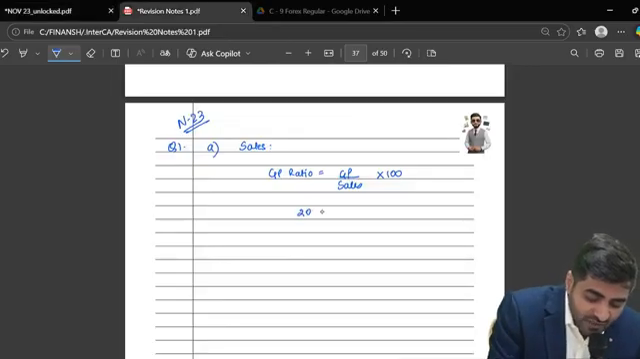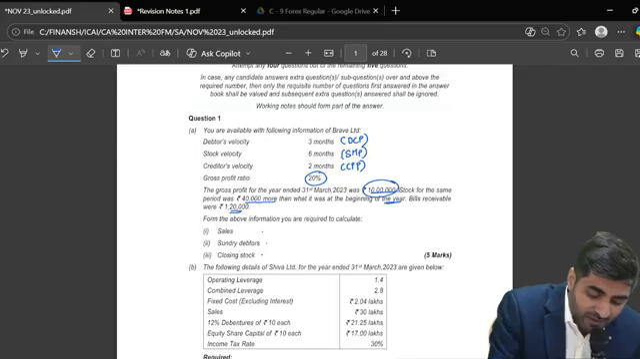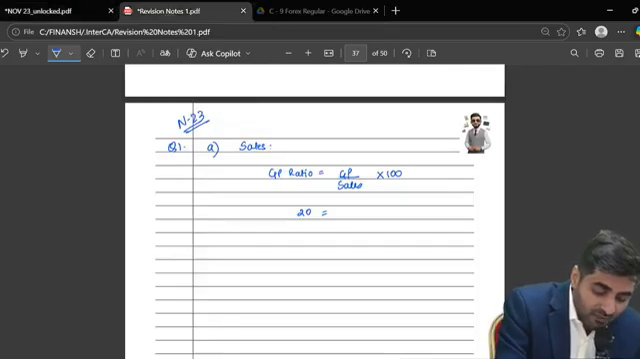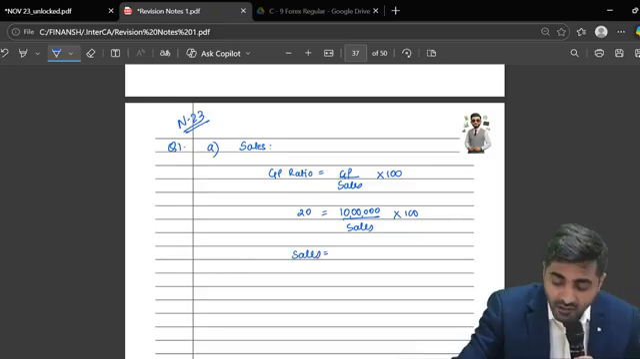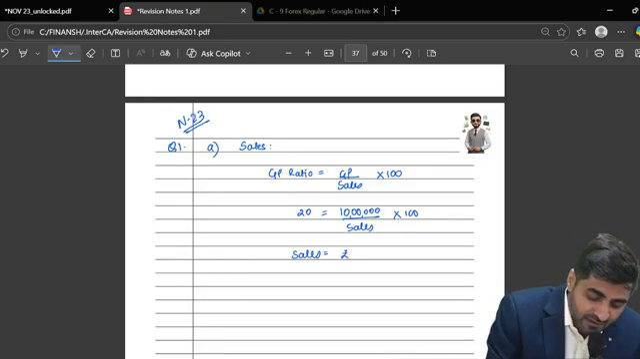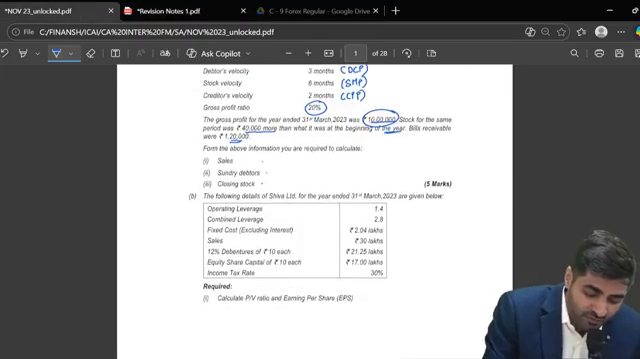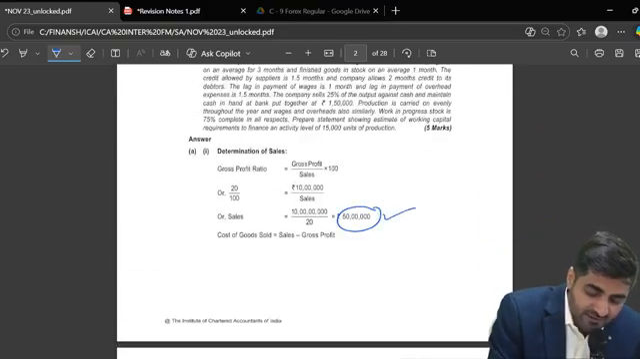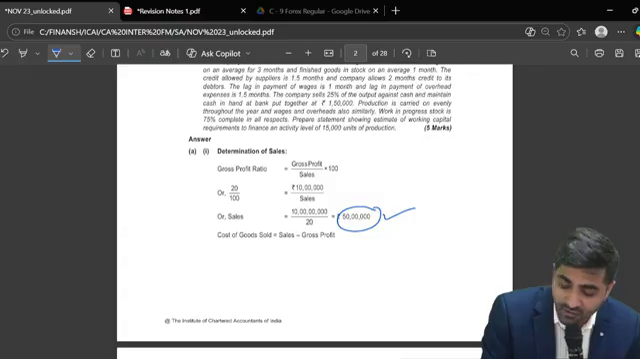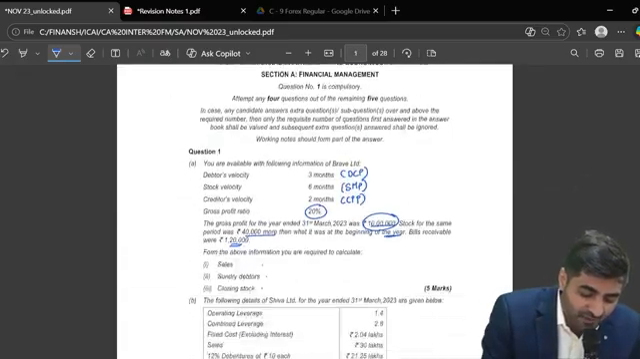So 20 is equal to the amount of GP, which is nothing but 10 lakhs, divided by sales, into 100. Give me the amount of sales, everyone. Is it coming as rupees 50 lakhs? So the first answer is that my sales should be rupees 50 lakhs. Just check, is my sales coming as rupees 50 lakhs? Absolutely correct.